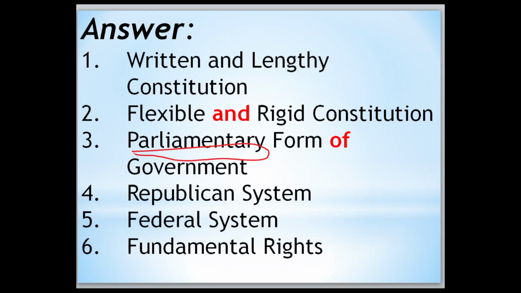Republican system means if the head of the country is elected directly or indirectly by the people, it is called the republic system. So India is a republic country. At the same time, England is not a republic country, because over there the head of the country, the king or queen, is not elected by the people. That is hereditary, but here there is no heredity.